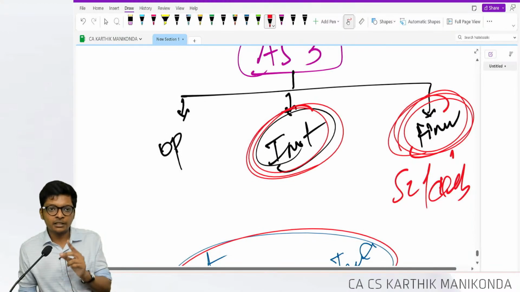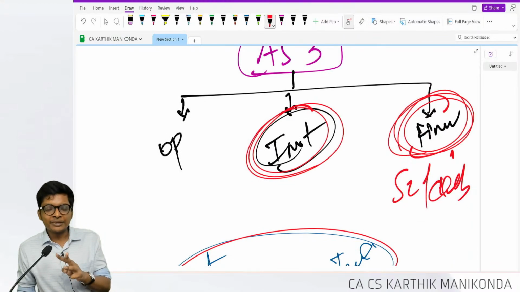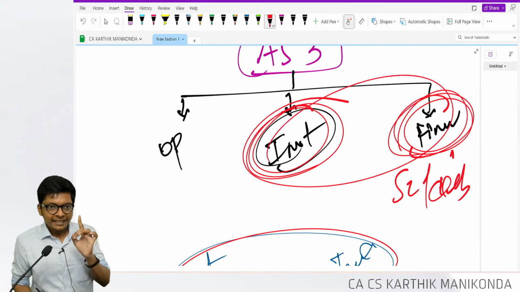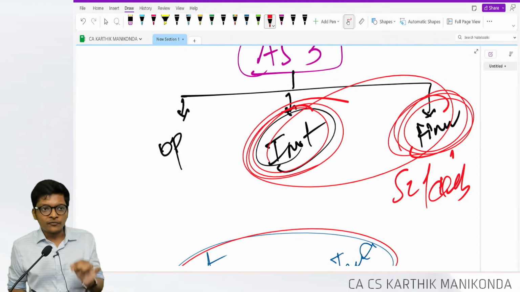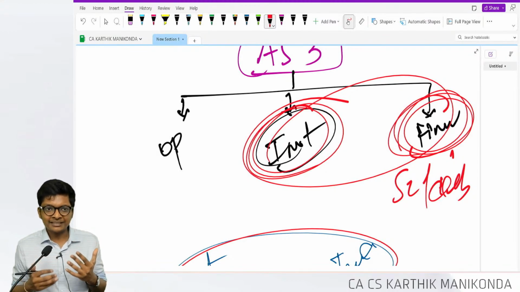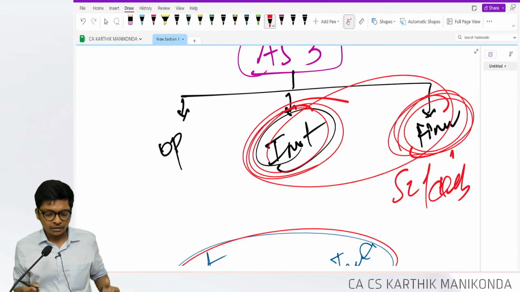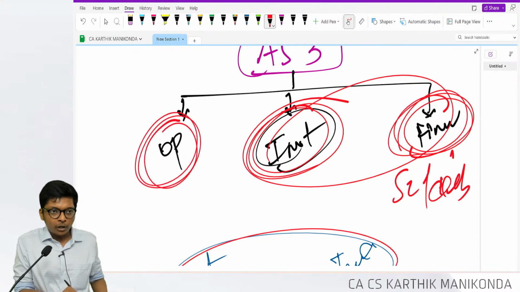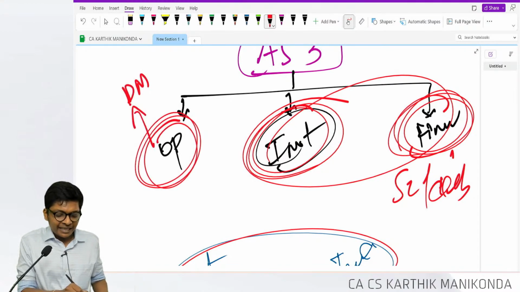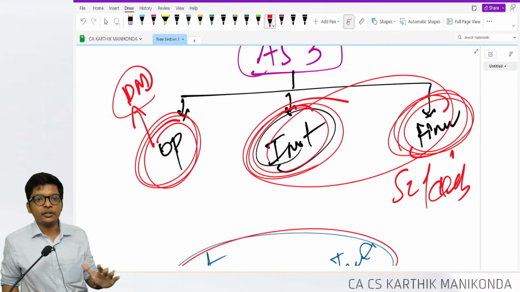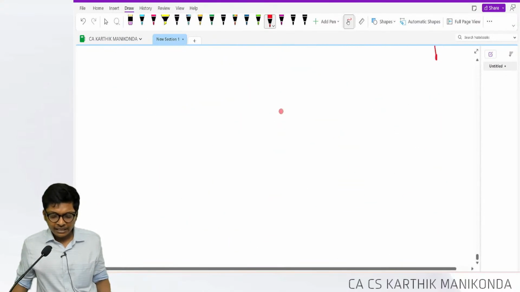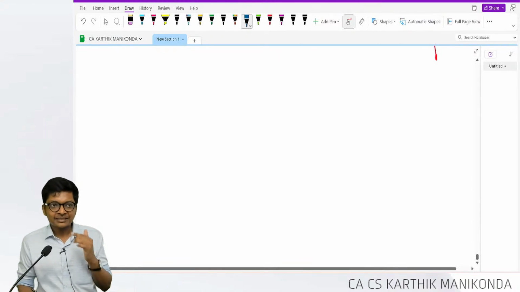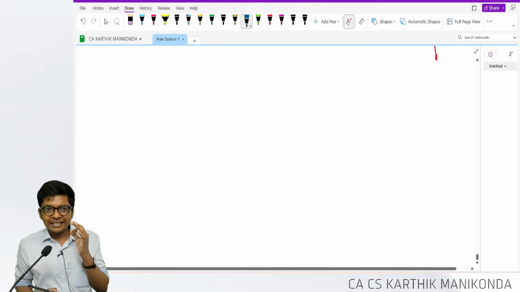Profit on sale of asset, loss on this, depreciation will not come. In investing and financing, only cash inflow and outflow will come here. Only those transactions. Profit on sale, I don't care. That is taken care of only in operating. That too, in operating, if it's a direct method, ignore all the profit and loss given in the question. Only in the indirect method, we add back what, guys? Depreciation. I'll tell the logic for that.